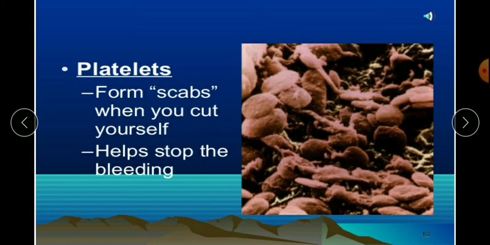So if you imagine the blood without platelets, if there were no platelets, what will happen? The blood will be continuously coming outside, because it is a liquid, just how water flows if there is a pipe cut. It would have continuously flown outside. But because of these platelets, very soon, when exposed to air, it hardens and forms a mesh and does not allow the blood to come outside. That is how it plays a very important role in stopping the bleeding. That is called clotting of blood. It clots the blood.